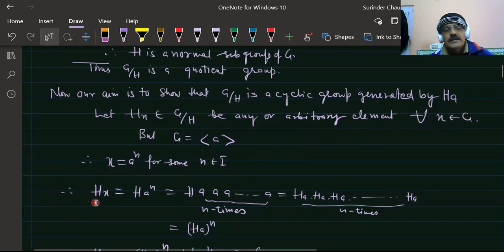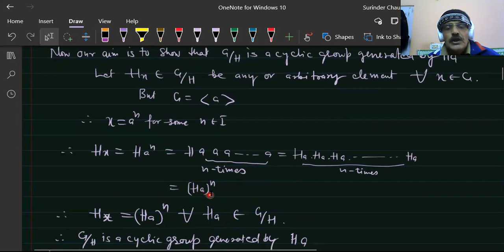Therefore, Hx is equal to H a^n, which is equal to H of a into a into a, n times. Now by the definition of the quotient group under binary multiplication, this is equal to Ha into Ha into Ha, n times, which is equal to (Ha) raised to power n.